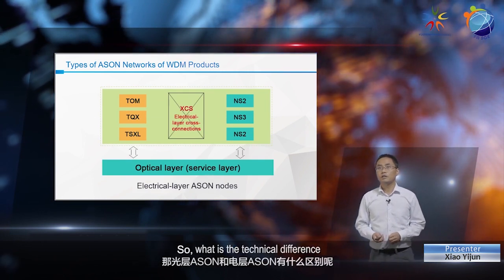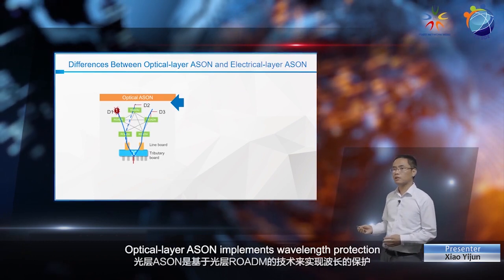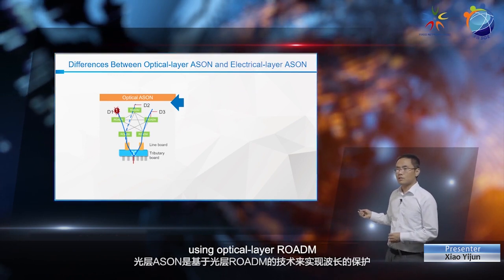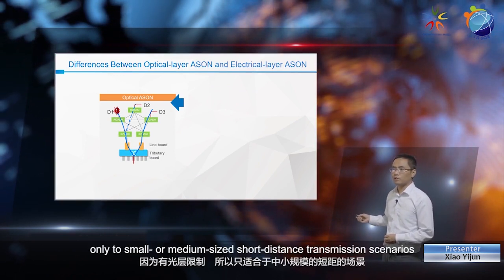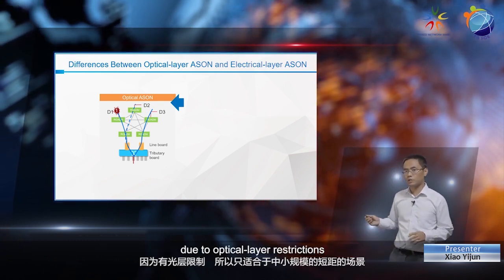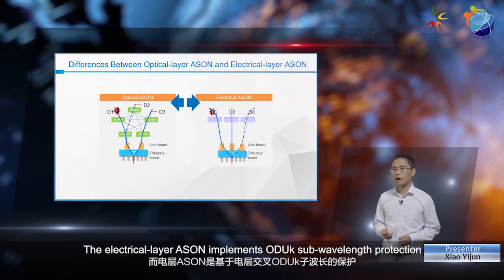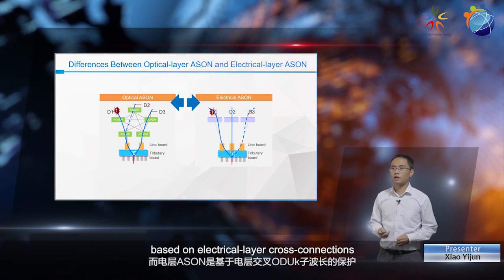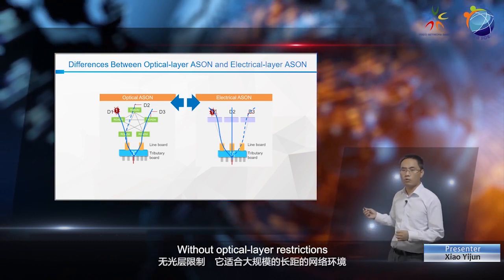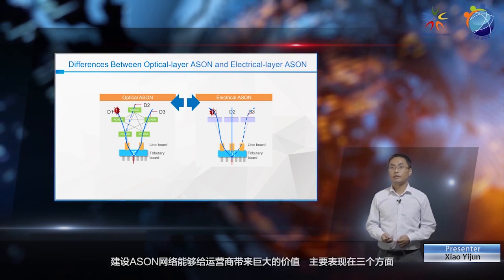So what is the technical difference between optical layer ASON and electrical layer ASON? Optical layer ASON implements wavelength protection using optical layer ROADM. It is applicable only to small or medium-sized short-distance transmission scenarios due to optical layer restrictions. The electrical layer ASON implements ODUk sub-wavelength protection based on electrical layer cross-connections. Without optical layer restrictions, it is applicable to large-scale long-distance transmission scenarios.